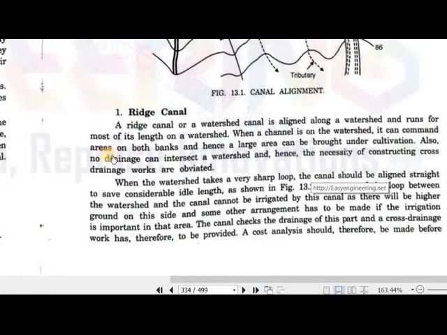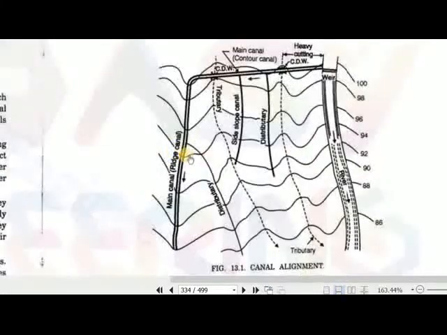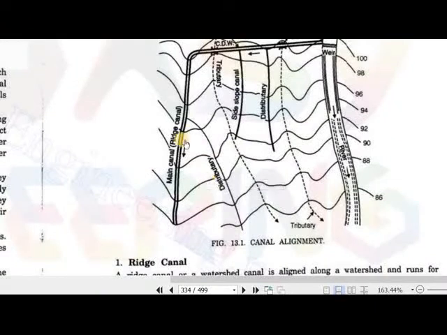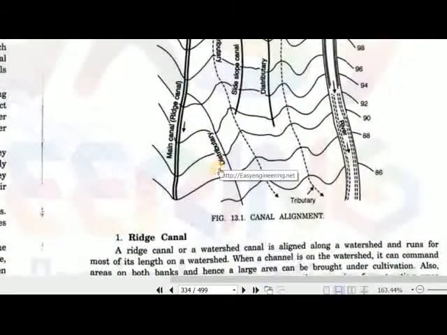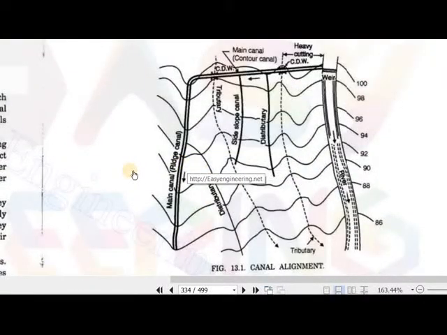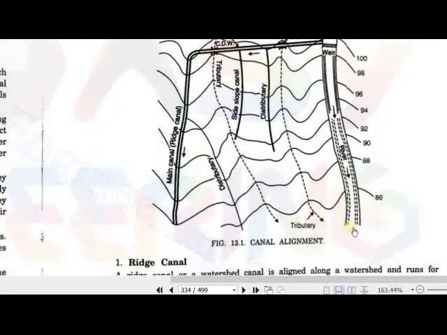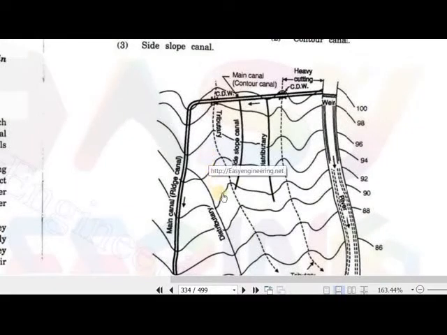So it can command areas on both sides of the bank. You can see it can command the areas. Here a distributor is offtaken, and a distributor can also be offtaken at this place because the slope is in this direction only. And here you can see we have a tributary that will join the river at this place. So we will have a cross drainage work, CDW, here.